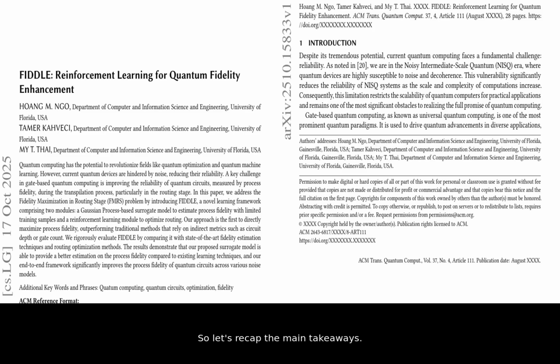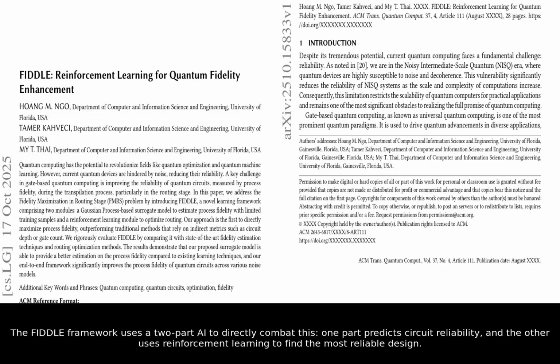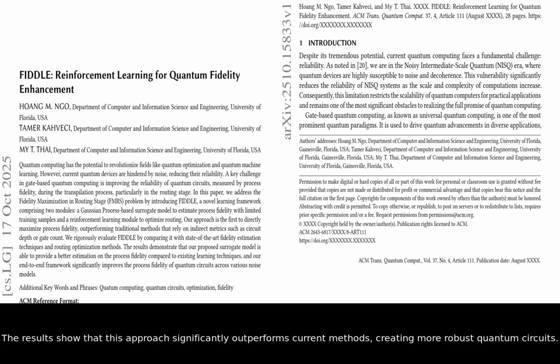So let's recap the main takeaways. Quantum computers are held back by noise and unreliability. The FIDDLE framework uses a two-part AI to directly combat this. One part predicts circuit reliability, and the other uses reinforcement learning to find the most reliable design. The results show that this approach significantly outperforms current methods, creating more robust quantum circuits.